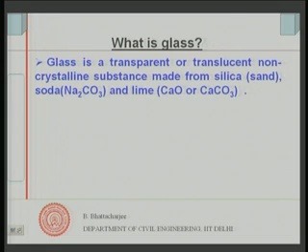As you all know, glass is a transparent or translucent non-crystalline substance made from silica, that is sand, soda, sodium carbonate, and lime, calcium oxide or calcium carbonate.